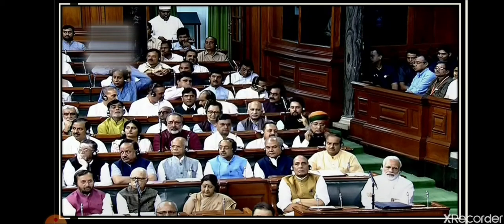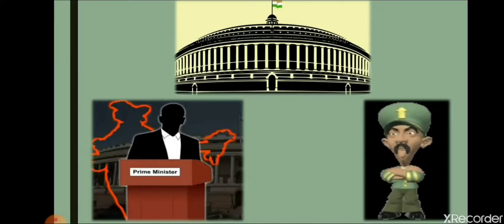Now, why do we need a parliament? Students, the people that we choose sit in the parliament and take decisions for our welfare. In a parliamentary form of government, all the executives, whether it is the prime minister or the chief minister, basically we'll talk about the prime minister, all the executives that are working to implement the laws are members of the parliament. The parliament can always keep a check on the powers of the executive, so the executive cannot become a dictator like Hitler.